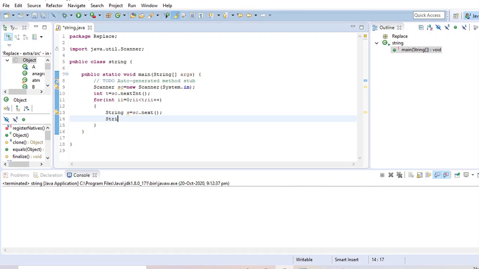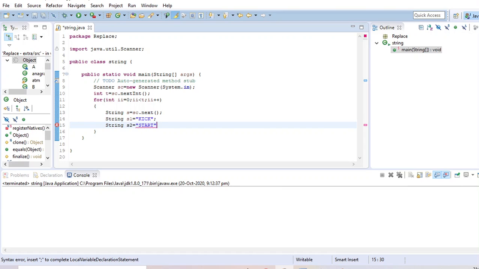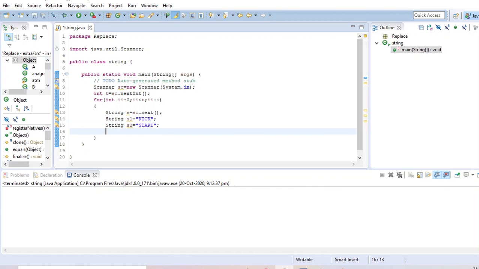Now I am taking a string S1. Initially it will be kick, and string S2, initially it will be start. Then I am making two arrays A and B. Already I have said the reason.